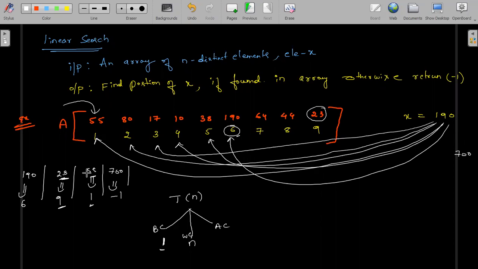Now the problem is average case. How to find the average? Basically, you know, to take the total average, you divide by 2. That is what exactly you will do.